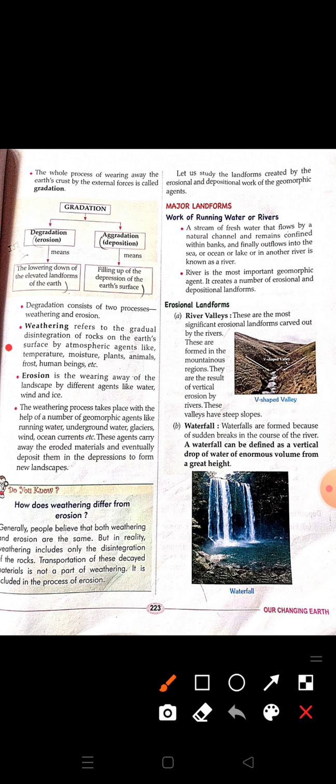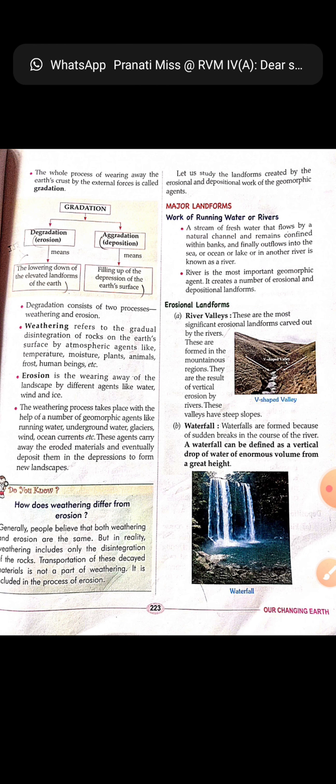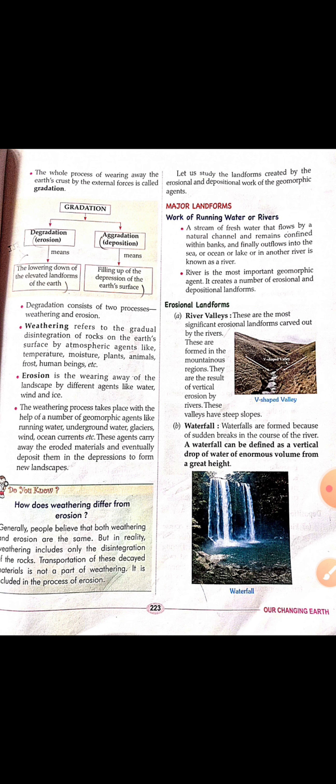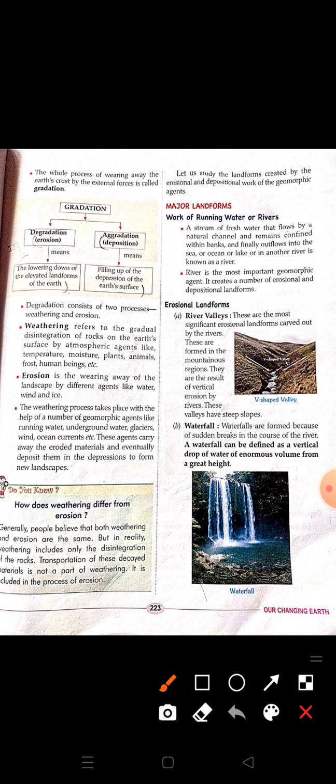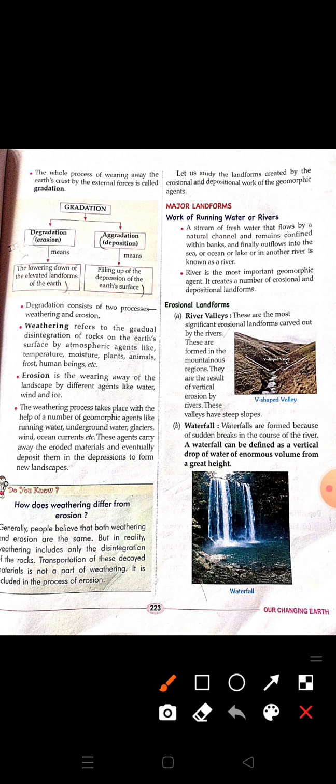Let us first read about weathering. Weathering refers to the gradual disintegration of rocks on the earth's surface by atmospheric agents like temperature, moisture, plants, animals, frost, human beings, etc. Weathering takes a long time to change the earth's surface, or for the process of degradation, due to high temperature, moisture, and also human action.